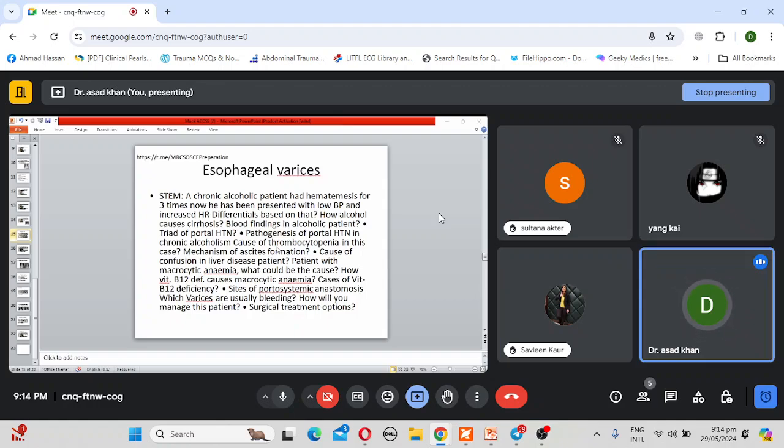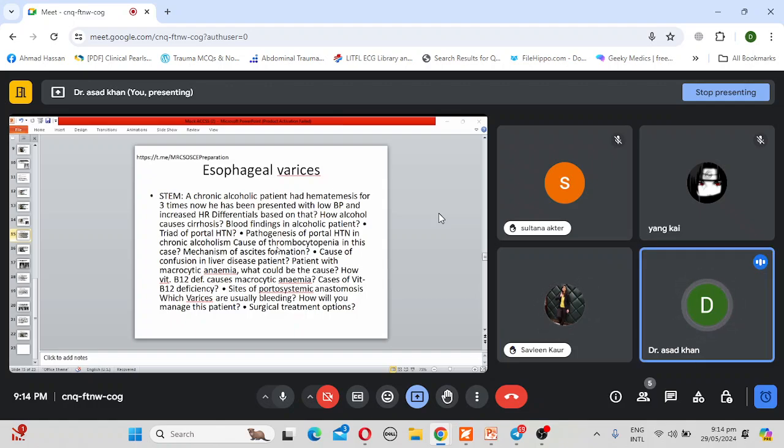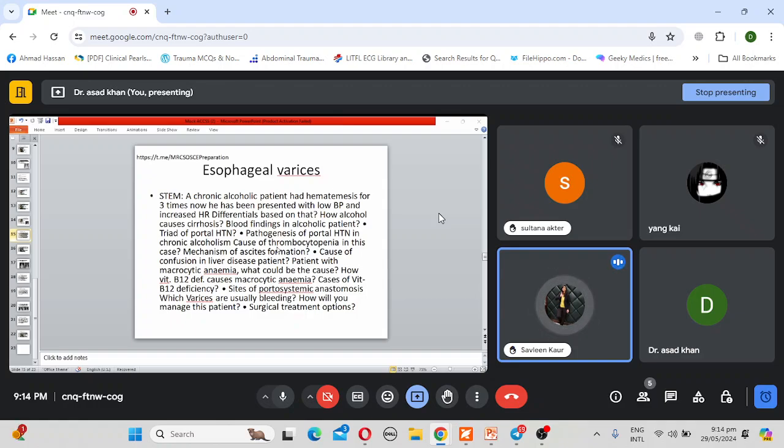Tell me the sites of the portosystemic anastomosis. The three common sites are lower esophagus, upper anal canal, and umbilical. Now, in the lower esophagus, what is the portal and the systemic? Portal is the branches of the left gastric veins, that is esophageal branches, with the systemic azygos vein. And in the upper anal canal, we have superior rectal vein with the middle and inferior rectal veins. And in umbilical, we have ligamentum teres with the superior or inferior epigastric vein.